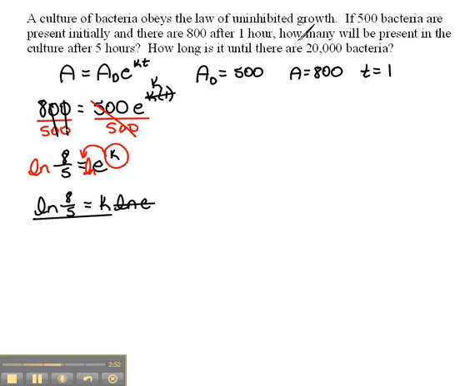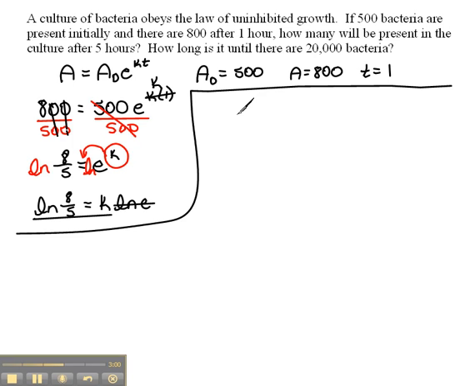For the second part, it says how many, so let me block this off. This is our second part of the question. How many will be present in the culture after 5 hours? Well, if we're going to use our formula of A equals A naught e to the kt power, we have variables of A naught, k, and t. If it's asking how many will be present, that's this A value. That's what we're going to be solving for.